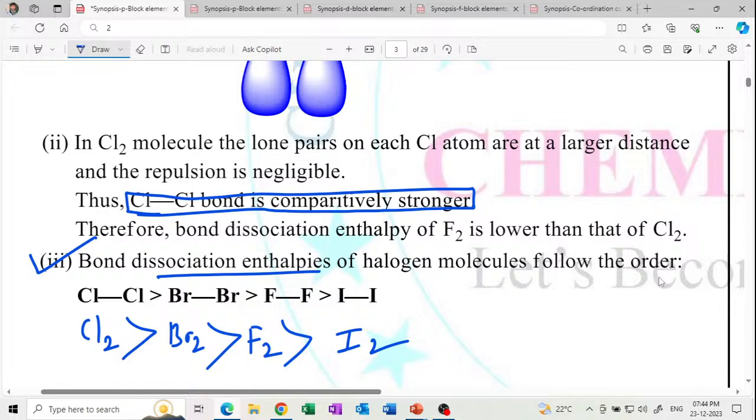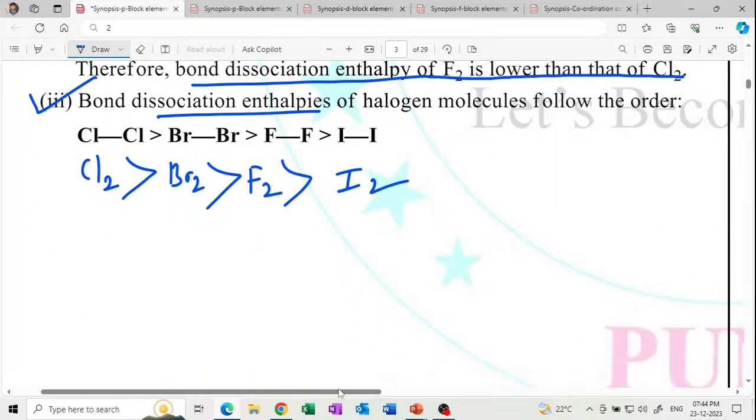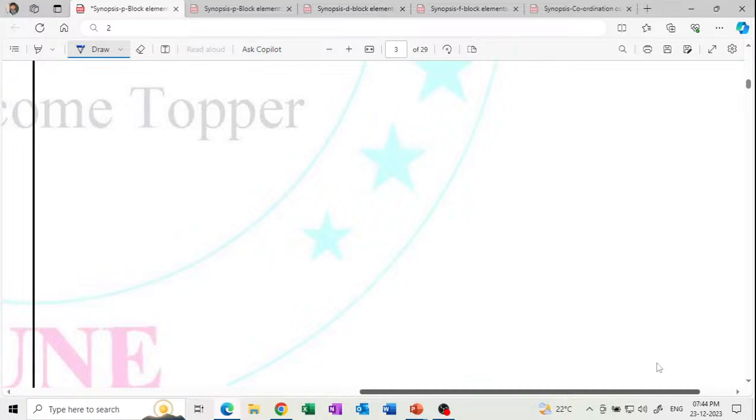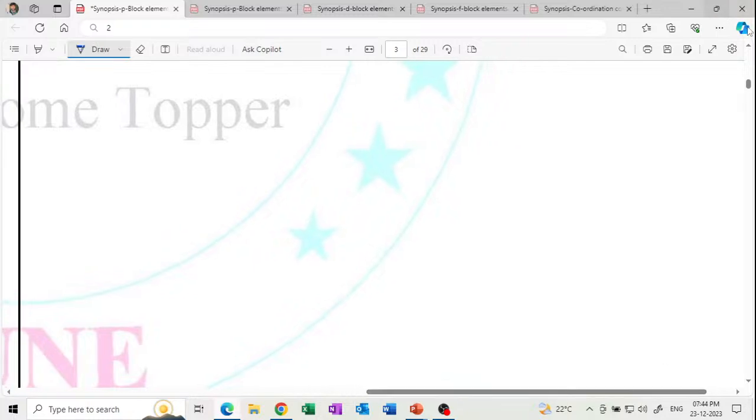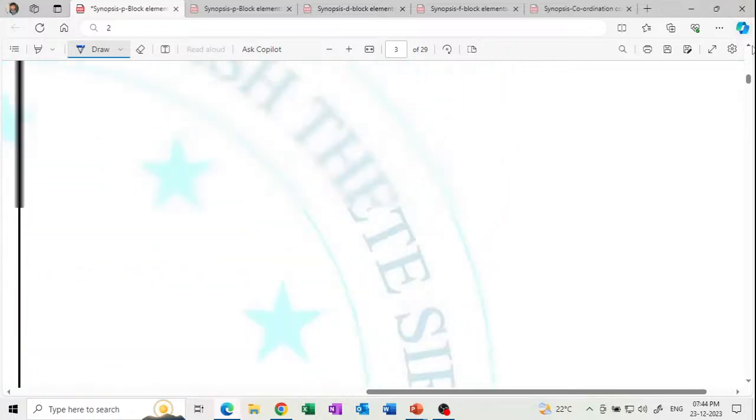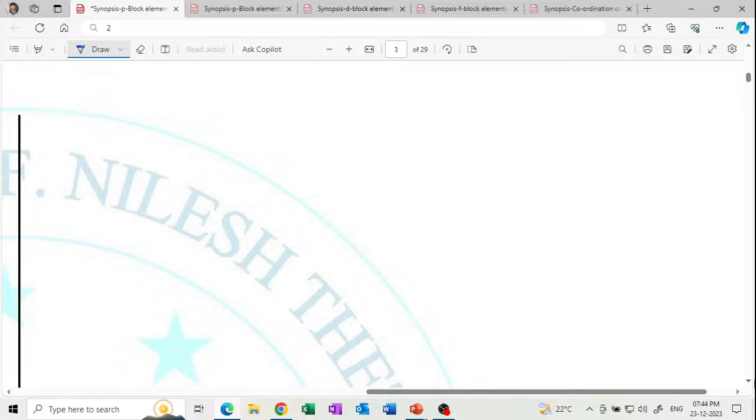Name the stronger bond. Cl2. My bond dissociation enthalpy of F2 is lower than that of Cl2. What is the reason? Lone pair repulsion, because it contains lone pairs, 3 lone pairs on each fluorine. Get it?